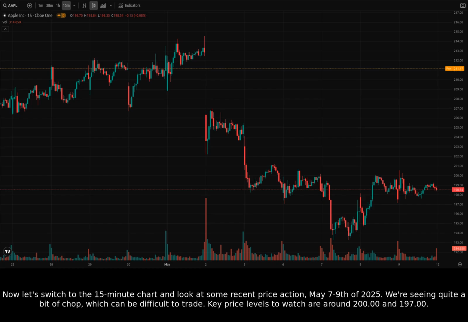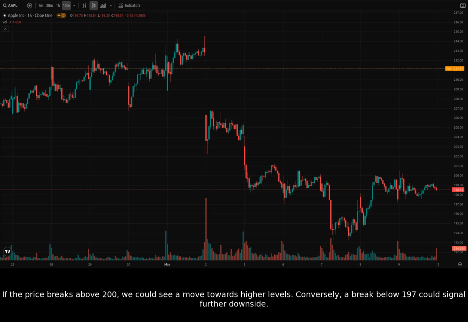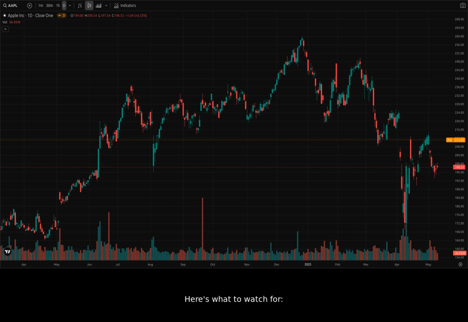Key price levels to watch are around 200.00 and 197.00. If the price breaks above 200, we could see a move towards higher levels. Conversely, a break below 197 could signal further downside. Here's what to watch for. First and foremost, the $200 level will determine whether we retest higher areas.